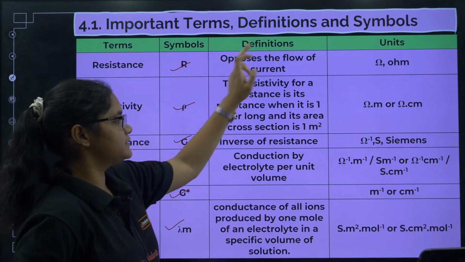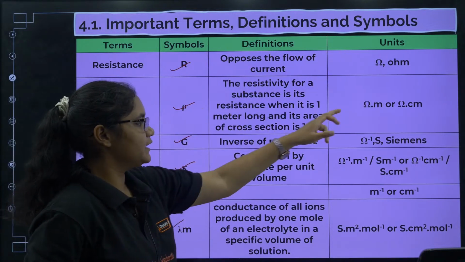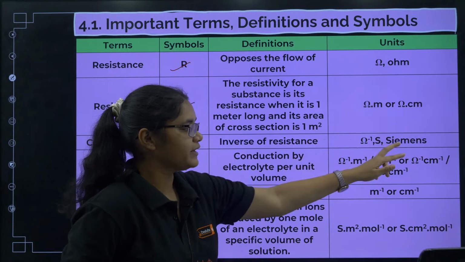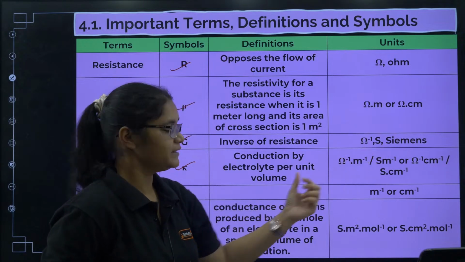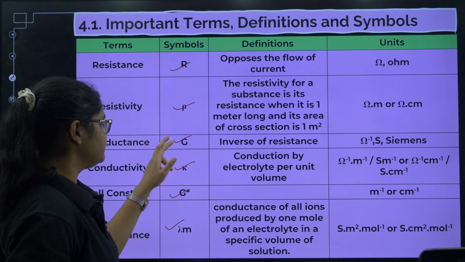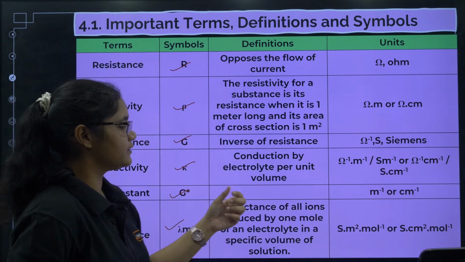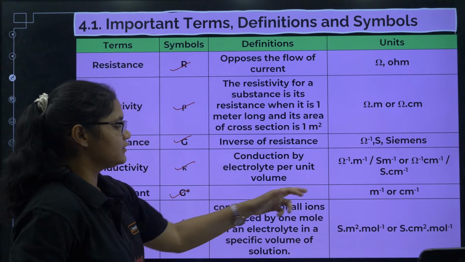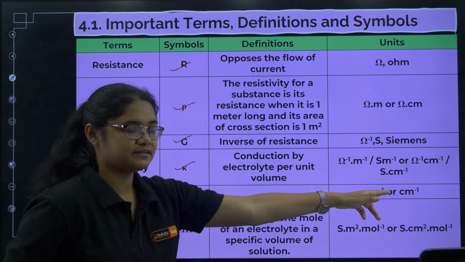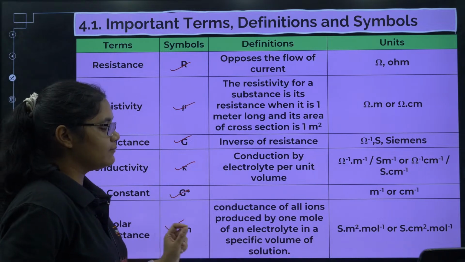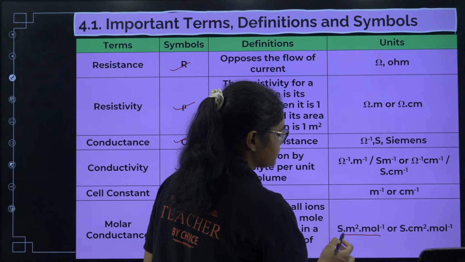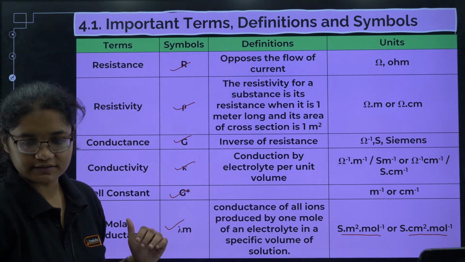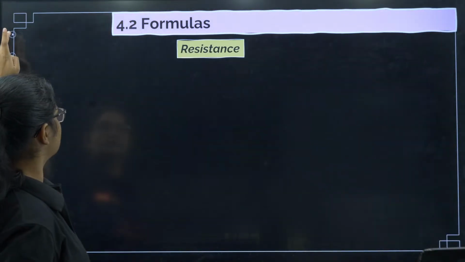So what is the unit of resistance? Ohm. Unit of resistivity, ohm meter or ohm centimeter. Then conductance is opposite of resistance, we call it ohm inverse or Siemens. Then conductivity, this is conductance, this is conductivity, S centimeter inverse or S meter inverse. Then we have G star, that is your cell constant, that is meter inverse or centimeter inverse. Then lambda m, molar conductivity unit is S centimeter square mole inverse or S meter square mole inverse. Okay, now I will show you all the formulas for this one.